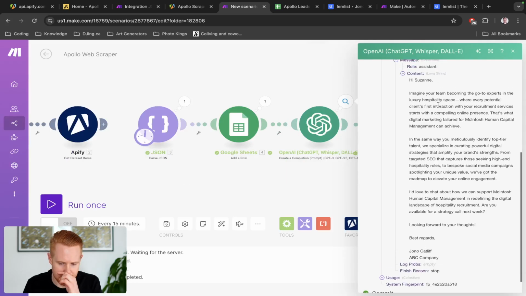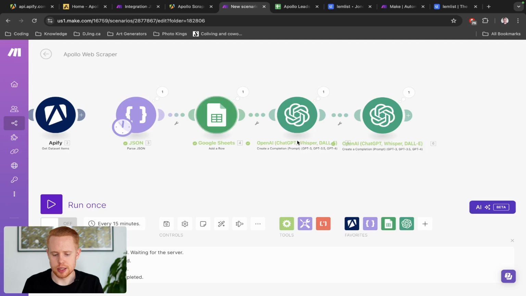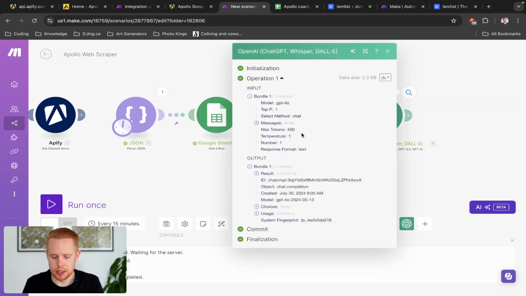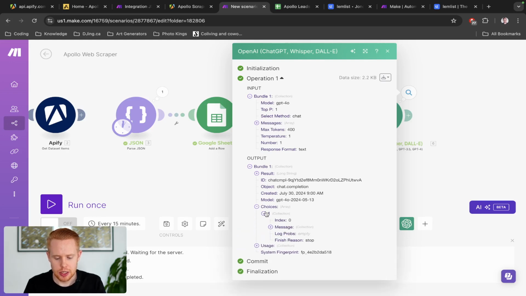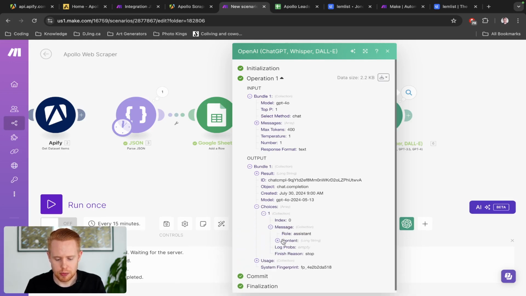So overall, it's an okay email. It's probably not going to be something that's going to grab her attention, right? So obviously you'd have to go in and really make sure that this is a spectacular email, because that sounds pretty generic. But this is just for the purpose of understanding how you can build out a system like this. Choice number 2, this is the follow-up message.